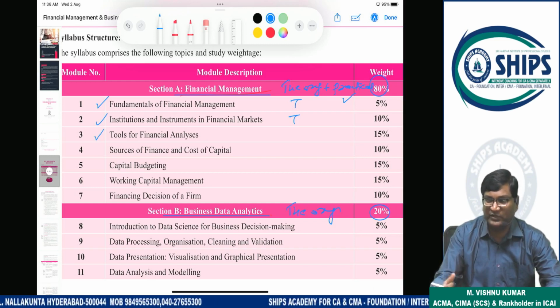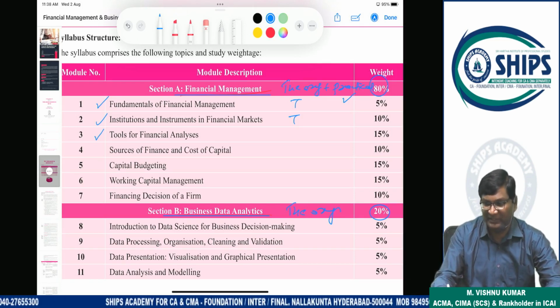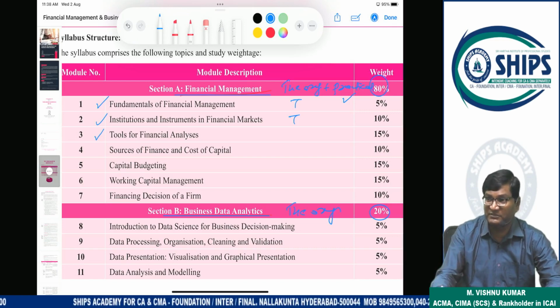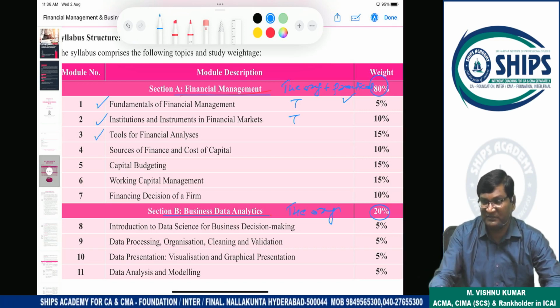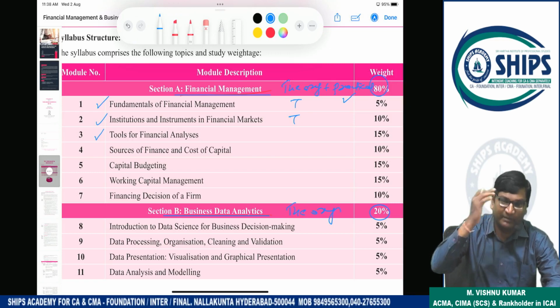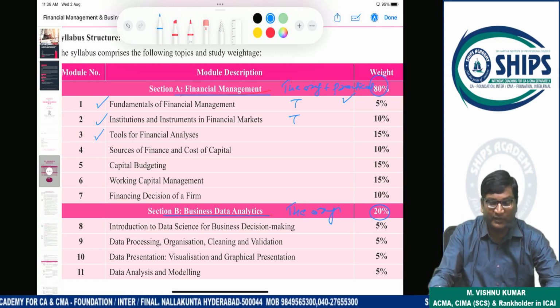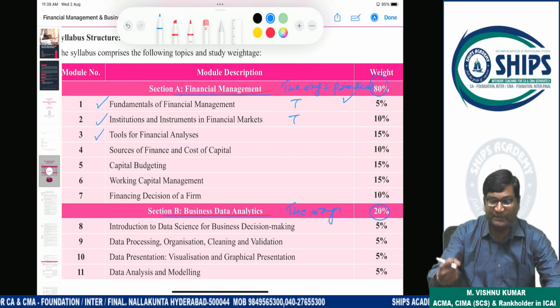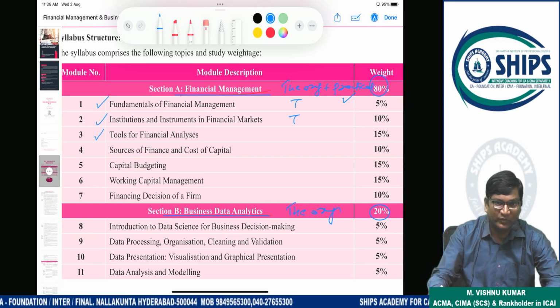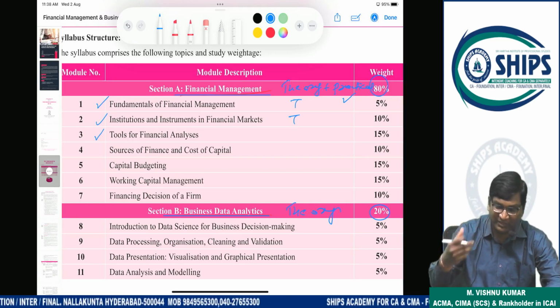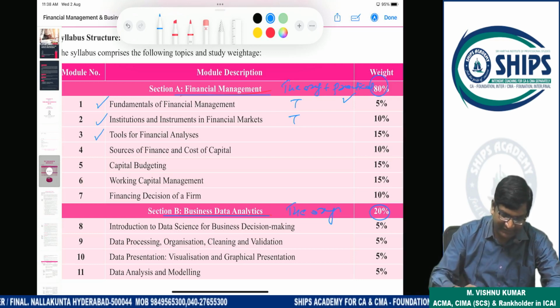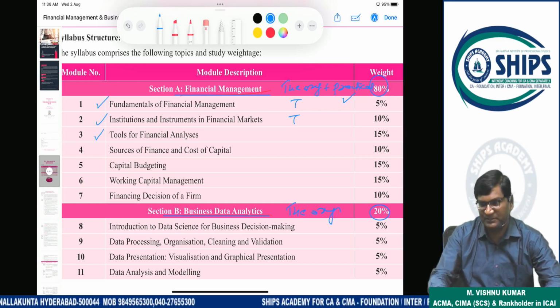So here we use ratio analysis, comparative analysis, common size income statement, trend percentages, and some other measures also, to check the company's profitability, financial position, where the company is strong, where the company is weak. From the investor point of view, which ratios are important; from the short-term point of view, which ratios are important. All this we are discussing in this tools for financial analysis.